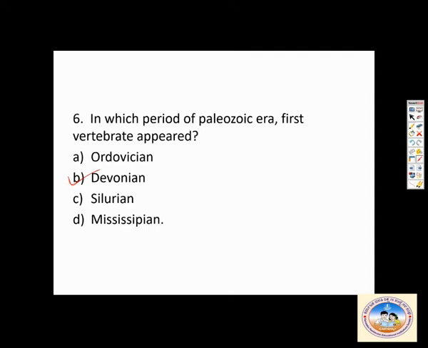In the Devonian period, the first vertebrate appeared in the form of a primitive fish. The Devonian period is somewhere around 367.5 million years ago. So Devonian, in the form of a primitive fish. We'll go to the next one.